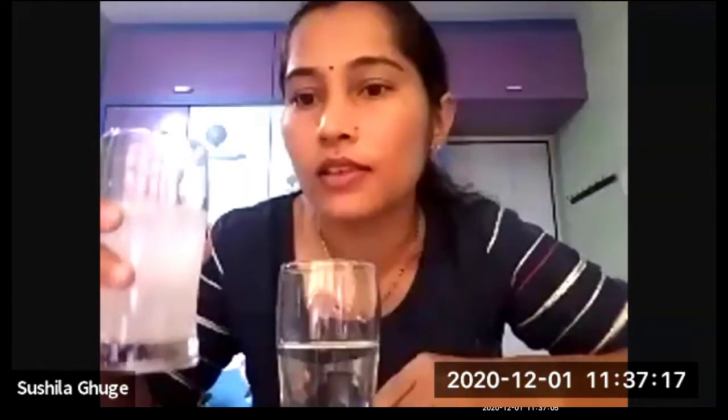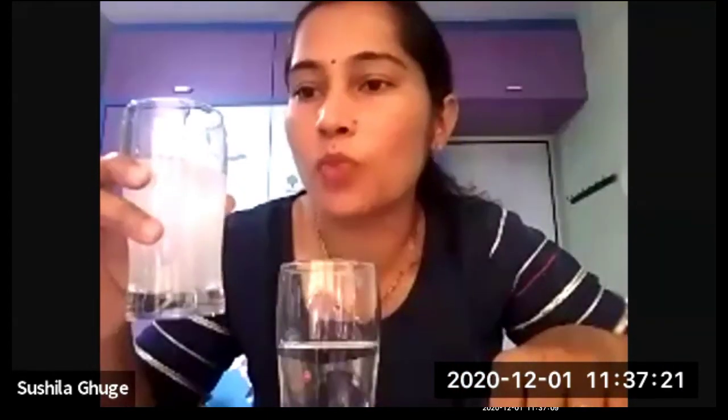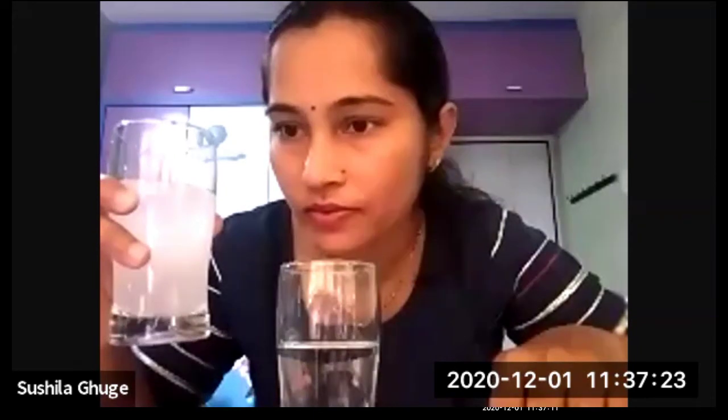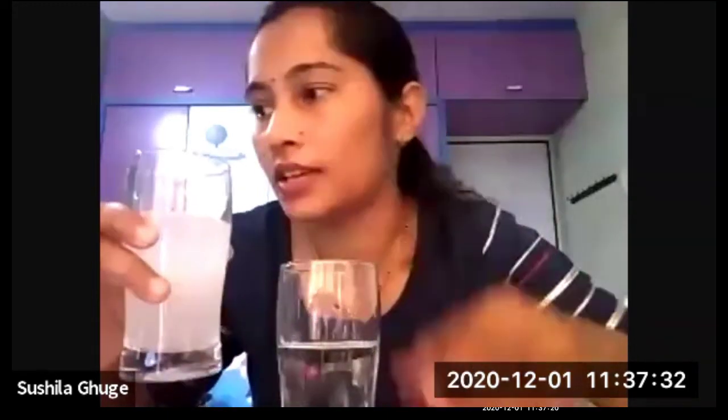And when rays enter this glass, because of small particles, the rays are scattered and we can see a beam of light in this glass. Understood? And this is called scattering of light. This is scattering of light.